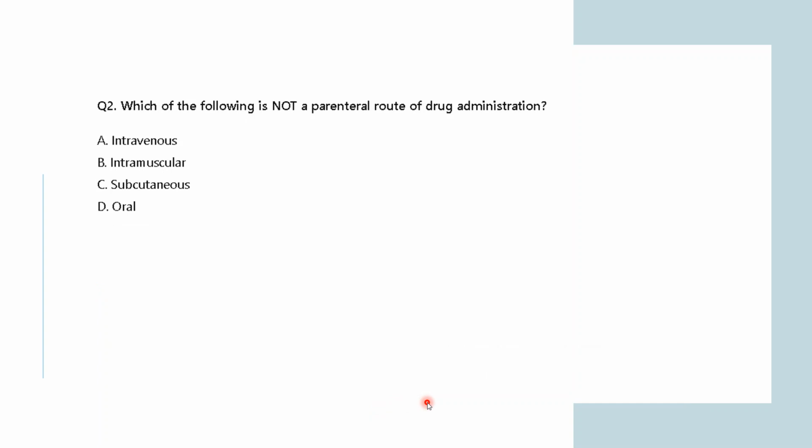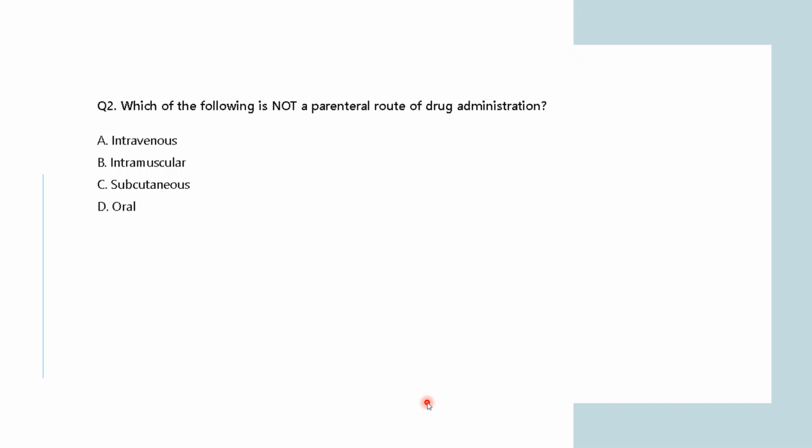In that, we discussed enteral, how you can take it: oral, sublingual, and enema. So these three come under the enteral route of drug administration.